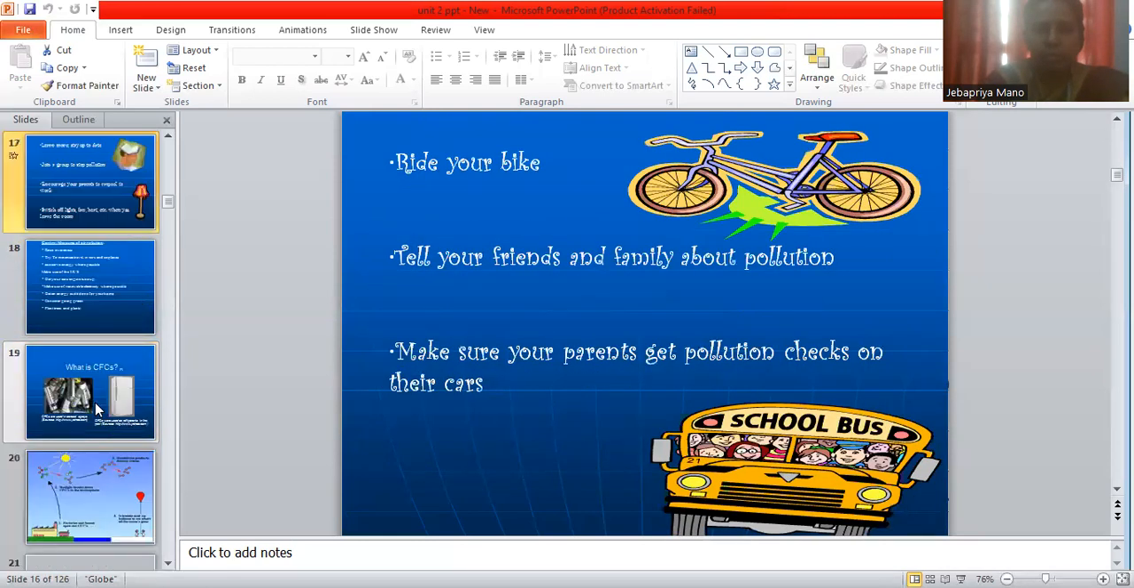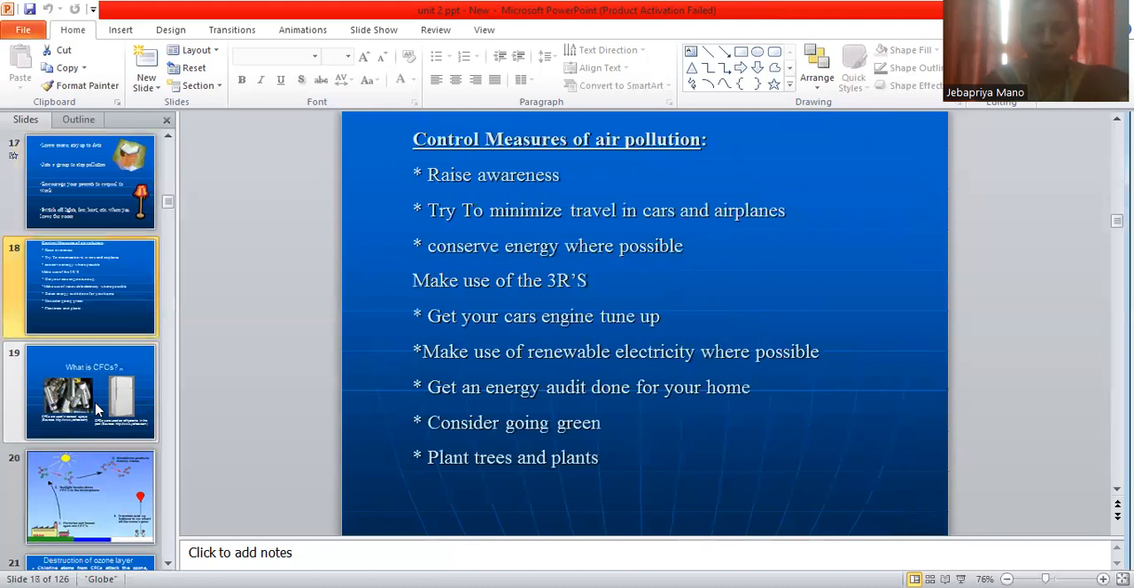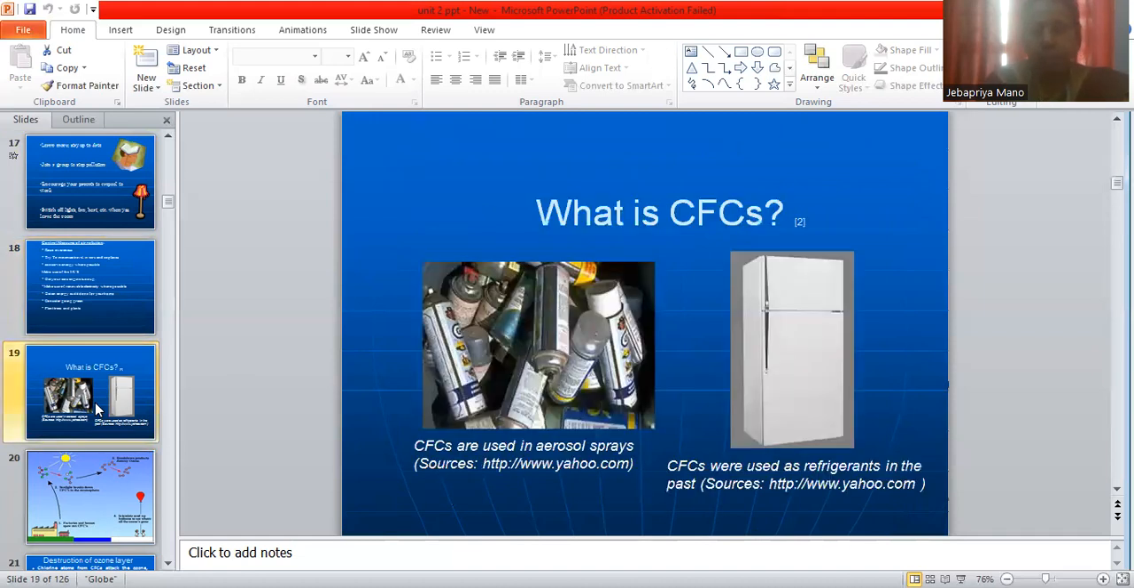And control measures of air pollution: raise awareness programs, and try to minimize travel in cars and aeroplanes, conserve energy where possible, make use of the 3 Rs, get your car's engine tuned up, make use of renewable electricity where possible, get an energy audit done for your home, consider going green, planting more trees and plants.